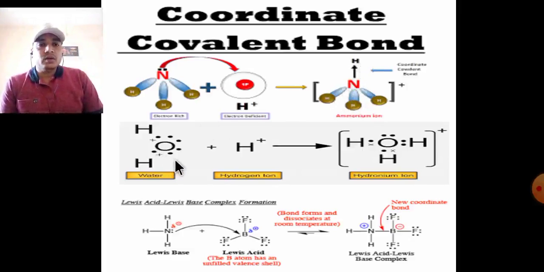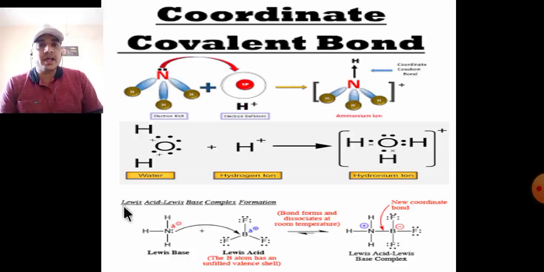Second, water molecule. Water reacts with the empty s orbital of the H+ hydrogen ion. The lone pair on oxygen is donated to the hydrogen ion to form a hydronium ion, forming the coordinate bond between H2O and H+.